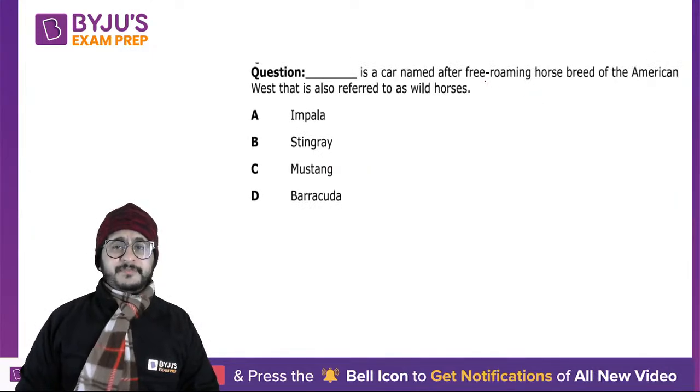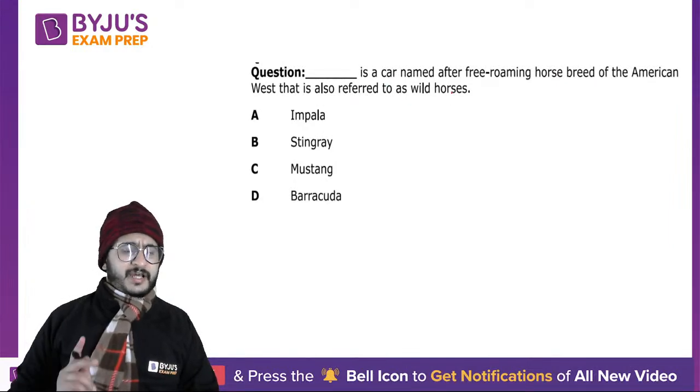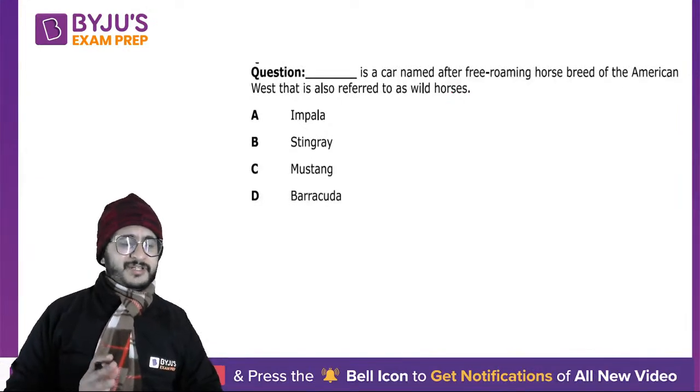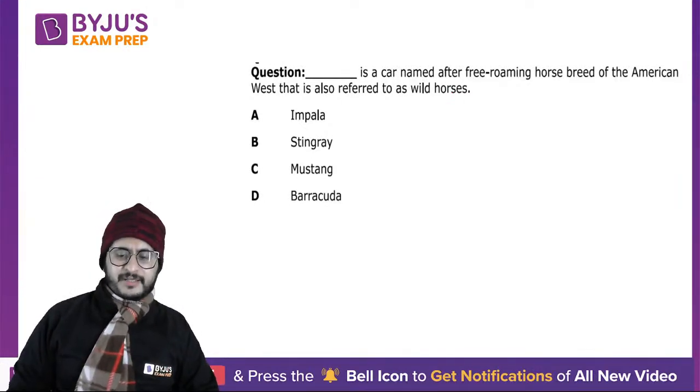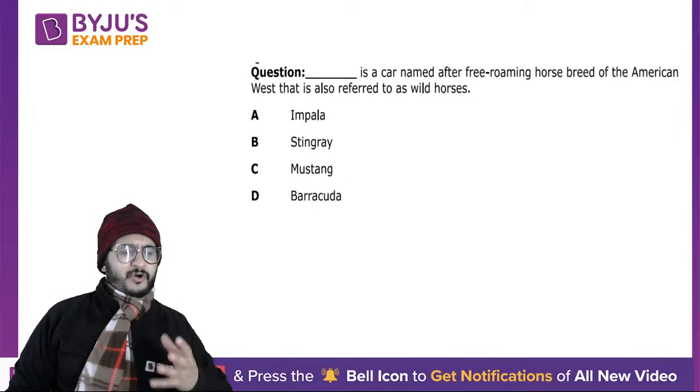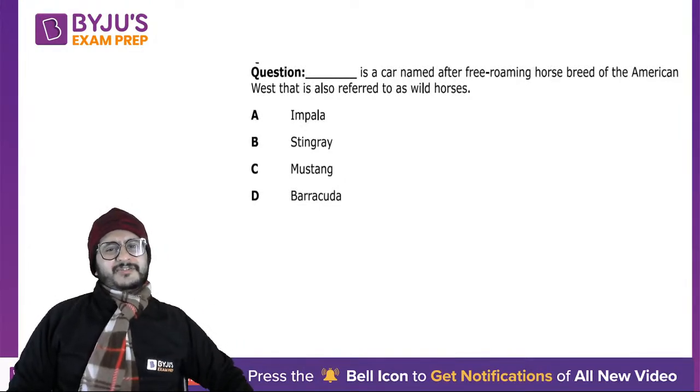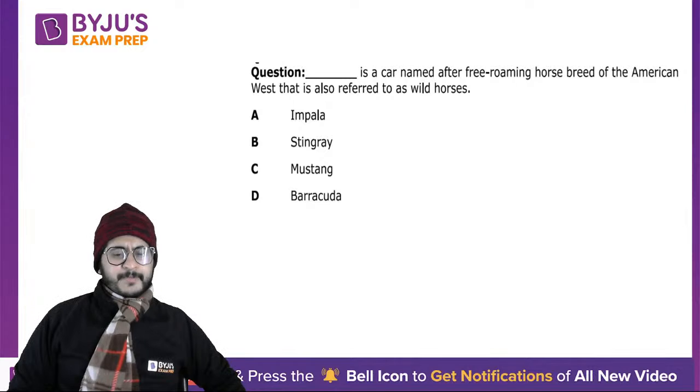Which car is named after the free roaming horse breed of the American West that is also referred to as wild horses? Now, one thing which I have noticed in recent times is their obsession with cars. Like last year also they asked a question that which car means shark. Okay, that was Marazzo.